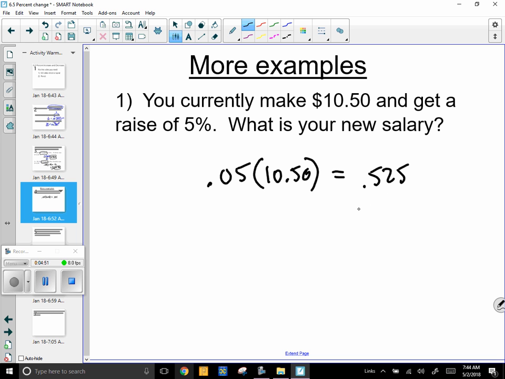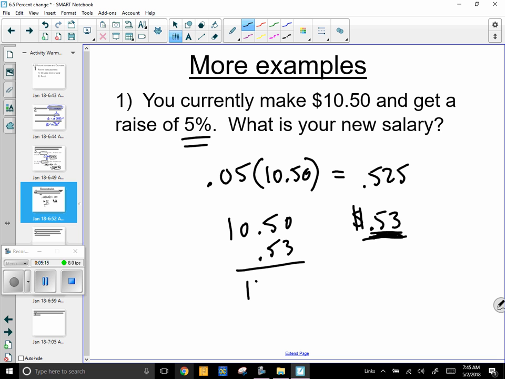In real life, that would be rounded off to either 52 or 53. Let's round it to 53 to be nice to this person because they're not making very much money. That's their increase in wages, 0.53. So 5%, so they might be excited. Oh, I get a 5% raise, but it's only 53 cents. So your final salary is 10.50 plus 0.53, which is 11.03. So we raised their salary by 5%, and now they make 11.03.